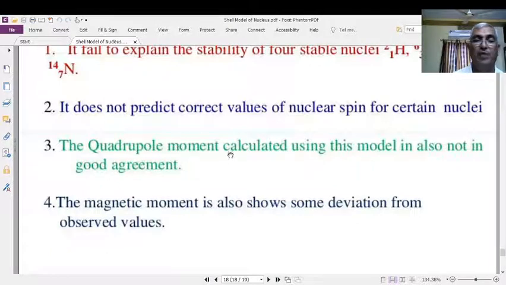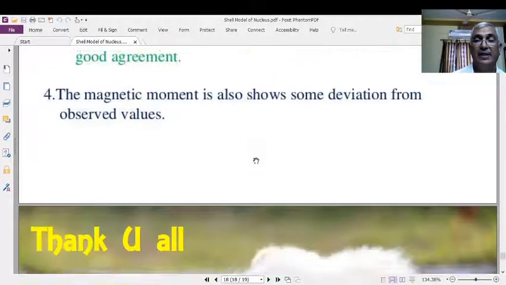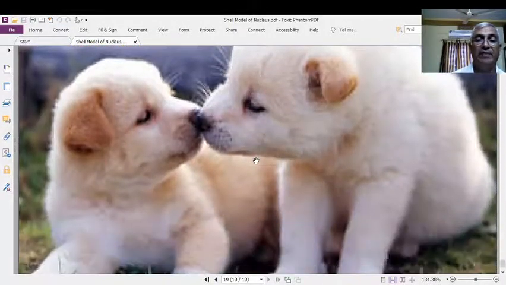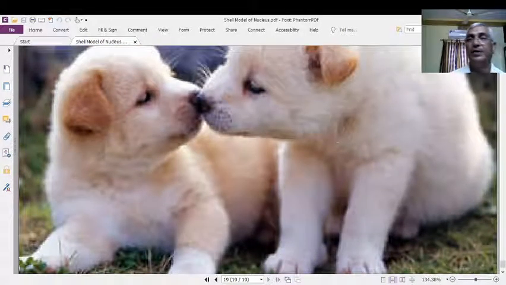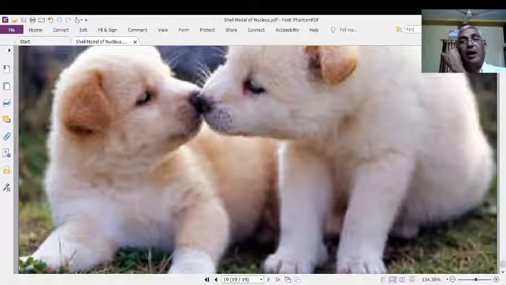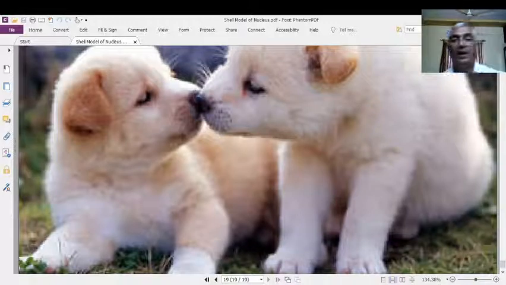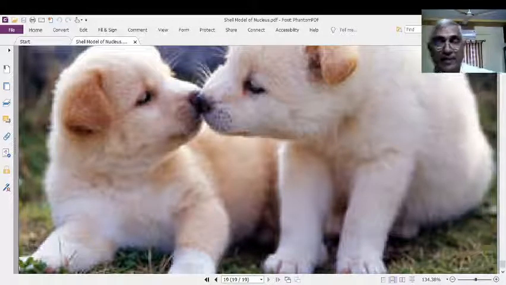And the electrical quadrupole moment: heavy electrical quadrupole moments are not explained. All the other things are explained. That is the disadvantage of the shell model. Therefore, you can also view this PPT at your convenience, for your interest.